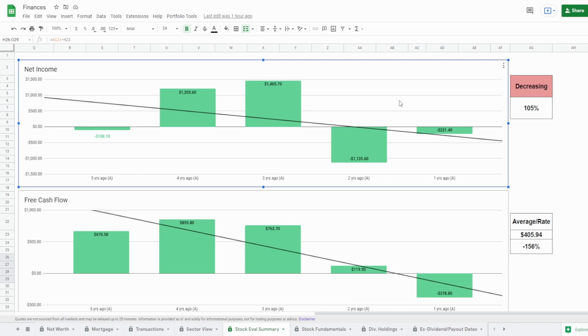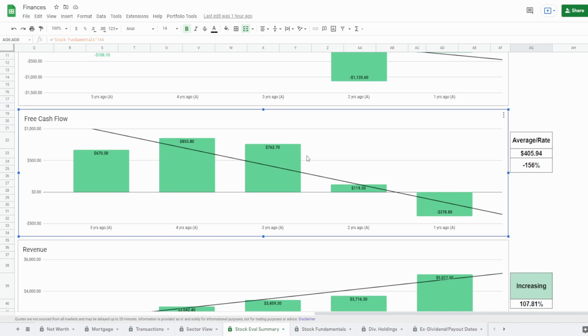Speaking of the fundamentals, let's come over here, starting with the net income. 5 years ago of $108.1 million to 1 year ago of negative $221.4 million. Guys, that is a decrease of 105%. And not just that, you can see here 5 years ago they were negative, 2 years ago they were really negative at $1.1 billion. 1 year ago they slightly recovered to negative 221, but nonetheless, overall they've only had 2 years of positive income. As you can see right here, 4 years ago 1.2 billion, and 3 years ago, 1.5 billion. So I don't necessarily know what causes the rise in income those 2 years. However, overall, the company is going down when it comes to their net income.